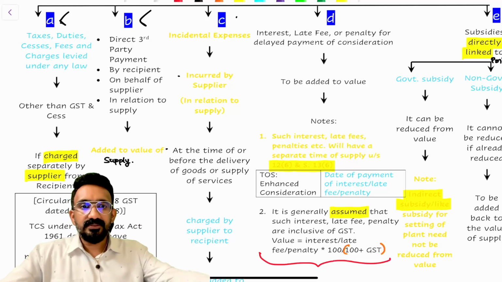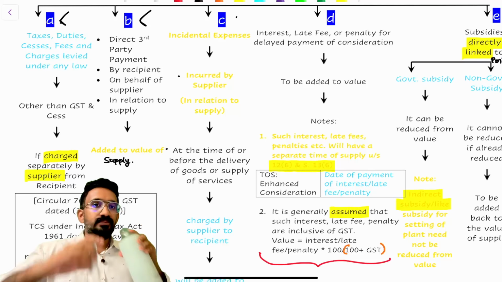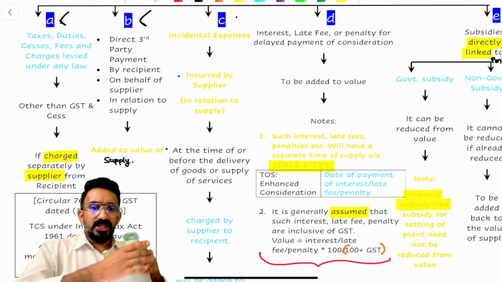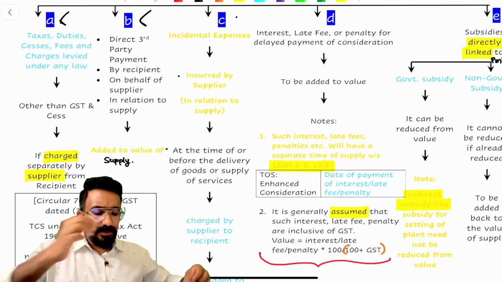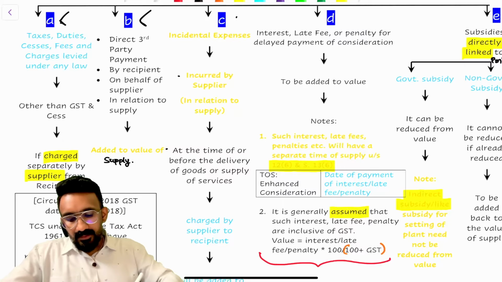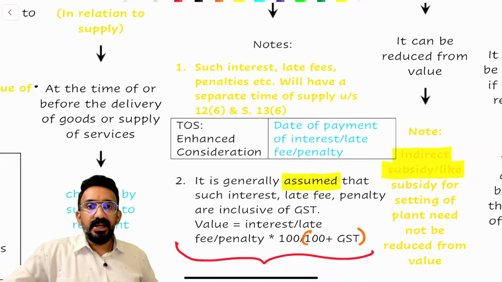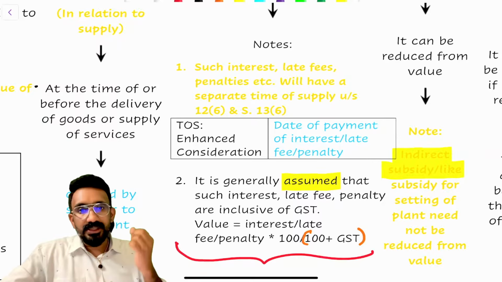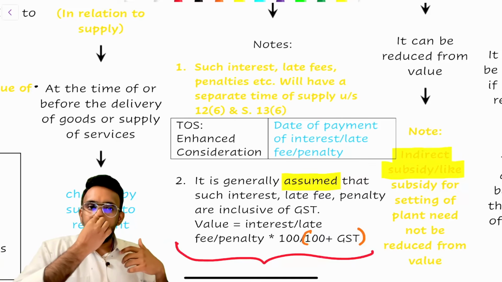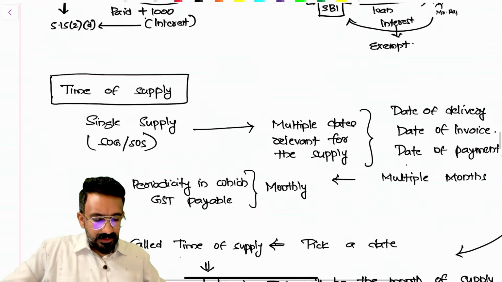You guys understanding this? Now, there are two notes that I've written there which are going to be relevant for your exam. Note number 1 says such interest, late fee, penalties will have a separate time of supply under section 12(6) and 13(6). What is the understanding of it? Such interest, late fee, penalty will have a separate time of supply under 12(6) and 13(6), which means it could be very relevant for you in the examination question. Okay. I'm going to show you an exam tip that you can use for this.